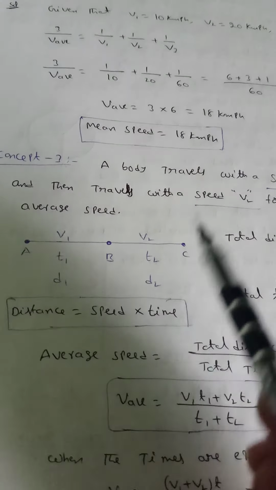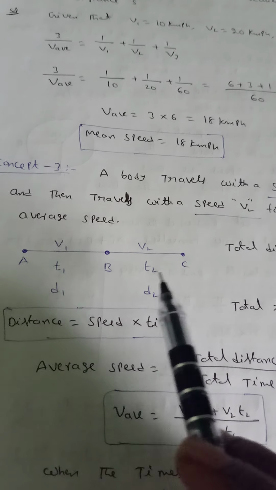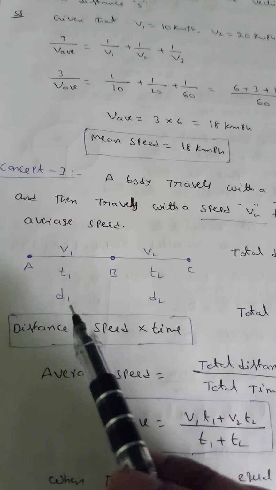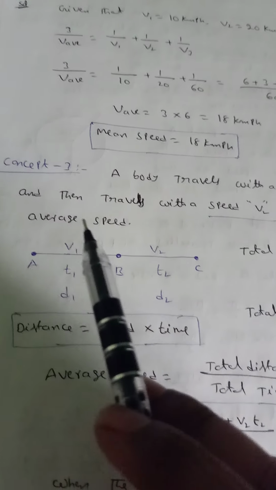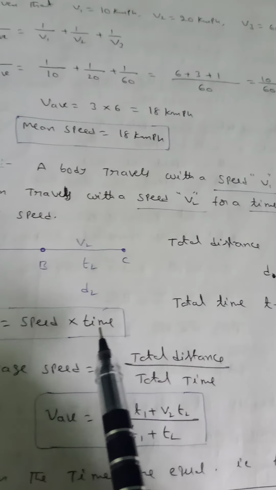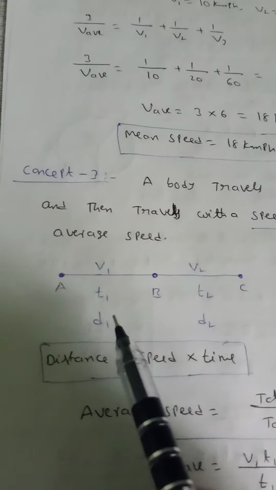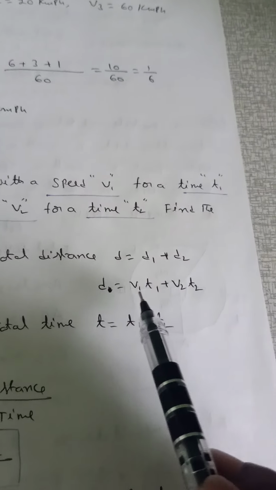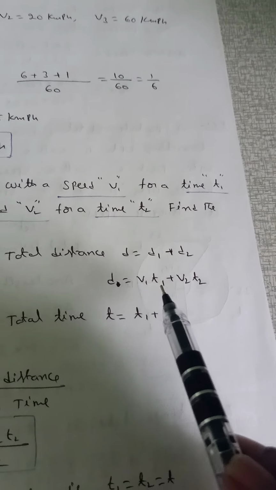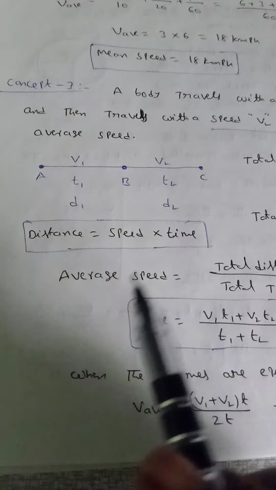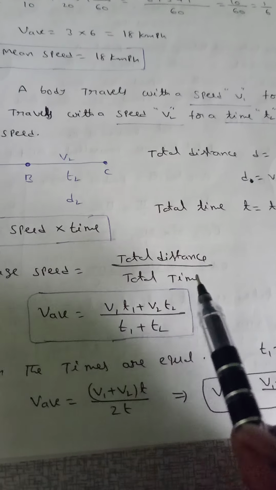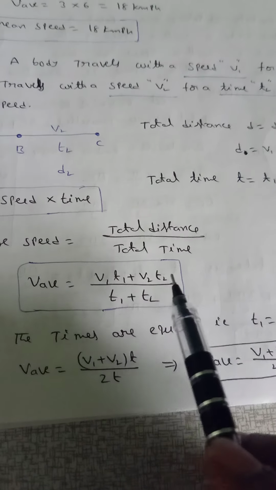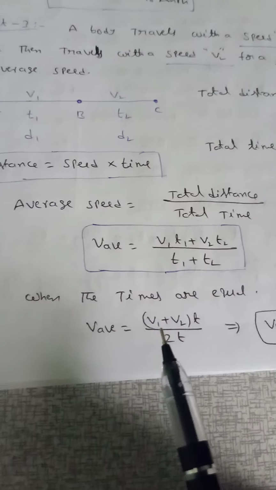But in this case d1 and d2 are the unknown values, so we change them into speed times time. Distance is equal to speed into time. That means d1 is equal to v1 t1, d2 is equal to v2 t2. The total distance is v1 t1 plus v2 t2. Average speed is equal to total distance by total time, (v1 t1 plus v2 t2) by (t1 plus t2).